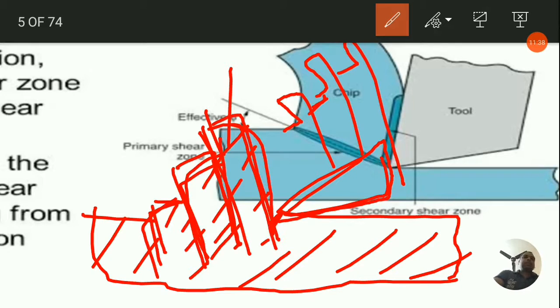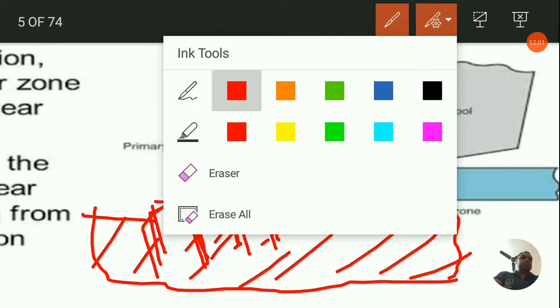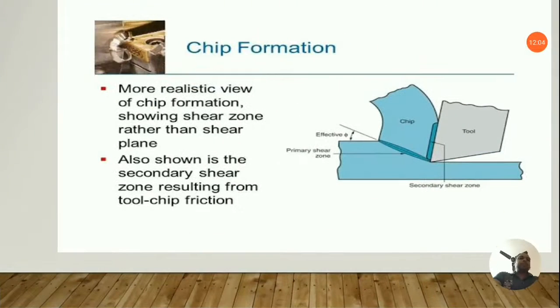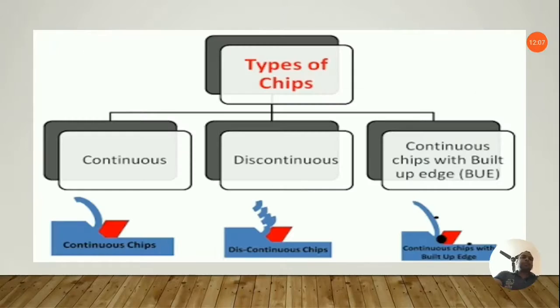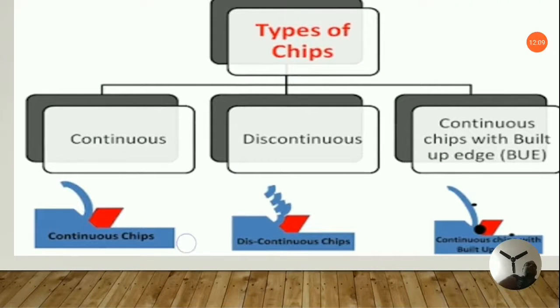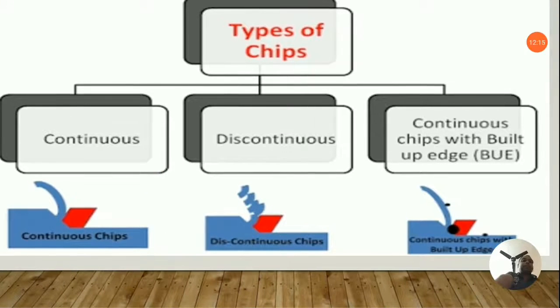Okay. So the chip in actual manufacturing practice is variable both in size and shape as well. A study of chip is one of the most important things in metal cutting. As would be seen later, the mechanics of metal cutting are generally dependent on the shape and size of the chips produced. Let us now move to the different types of chips, as I earlier told you. These are the main classifications that we are going to learn for this module. They are widely used: continuous, discontinuous, and continuous chip with built-up edge.